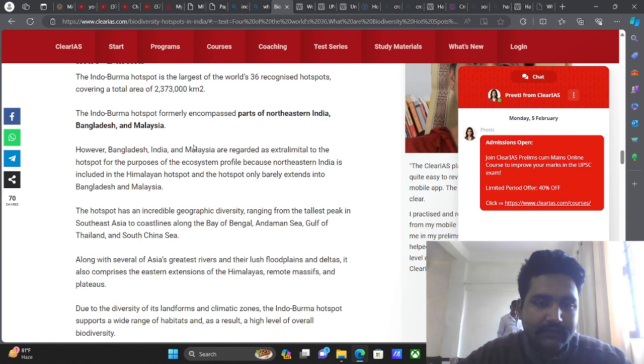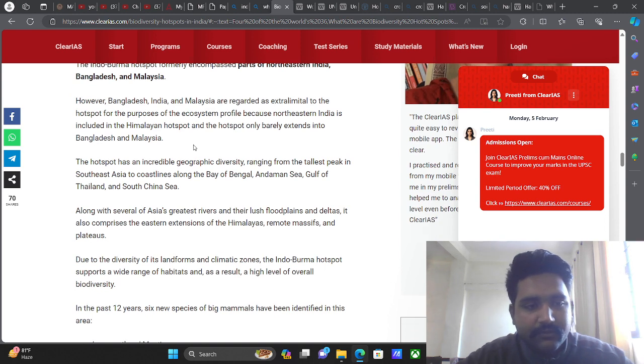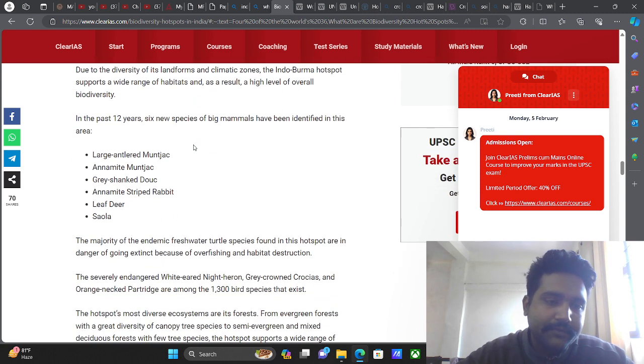Indo-Burma. What is unique in the Indo-Burma region? So the Indo-Burma hotspot formerly encompassed parts of northeastern India, Bangladesh, and Malaysia. However, Bangladesh, India, and Malaysia are regarded as extralimital to the hotspot for the purpose of the ecosystem profile, because northeastern India is included in the Himalayan hotspot, and the hotspot only barely extends into Bangladesh and Malaysia. So basically, there are six new species which are identified in the Indo-Burma region.